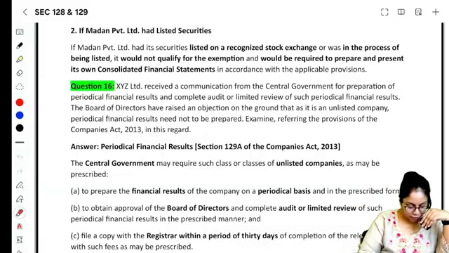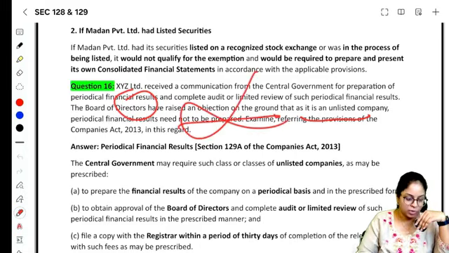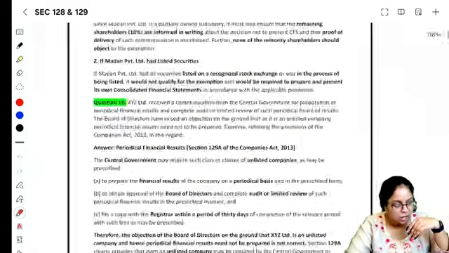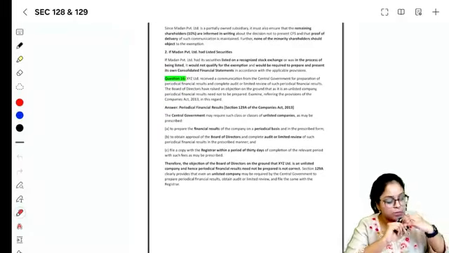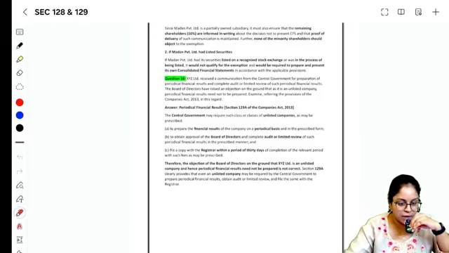So the board of directors say, we are an unlisted company, this is not applicable to us. No, you are wrong. There's a section called 129A. So these are all the questions that have been asked in these two sections. Very small section. Let's move on to the next and complete the next set of sections as well. Right?